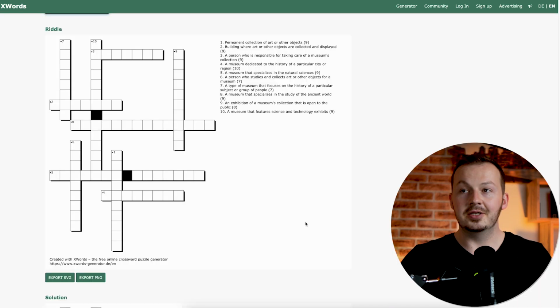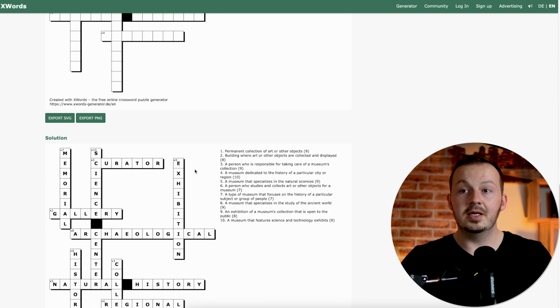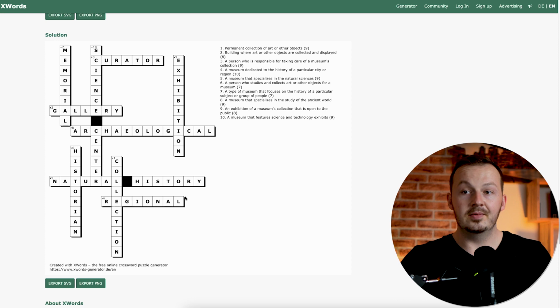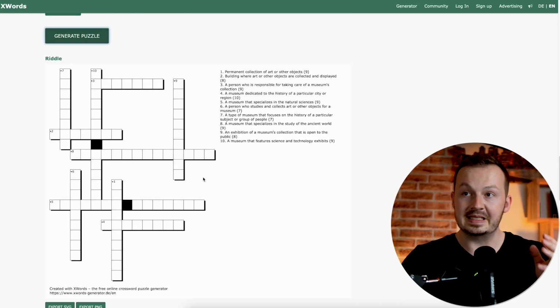Once you have everything set up just as you want it, just go down here and click on generate puzzle, and just like that you will be provided with this image of a crossword puzzle that's waiting to be solved. You've got all these columns and rows, and you've got all these clues for words that you want people to look for in this crossword puzzle. Now as you can see right here, you've got the solution down here as well, but we don't need to bother ourselves with this in today's method. All we need to do is just focus on this top side right here.